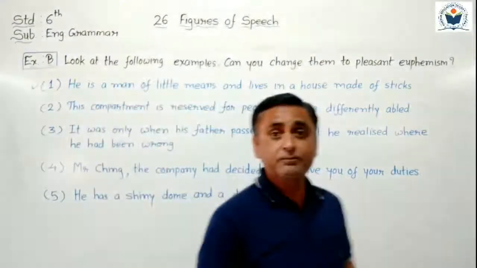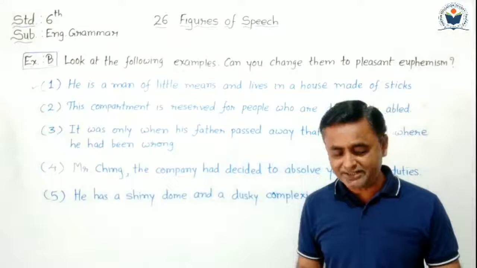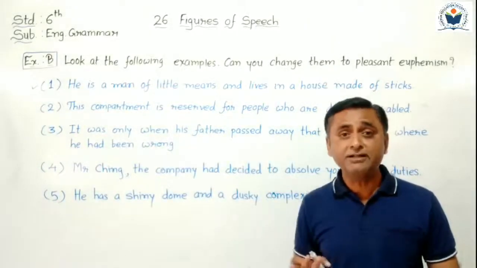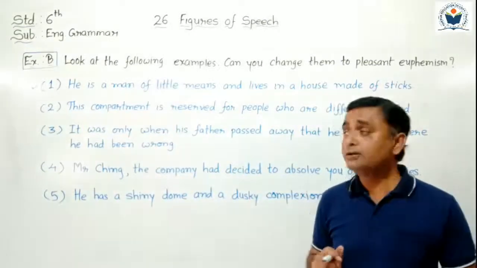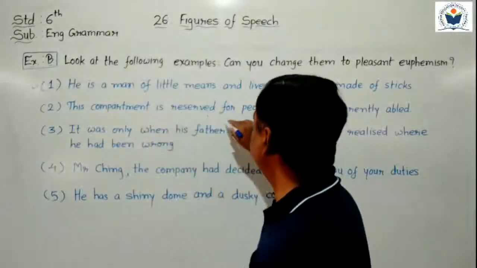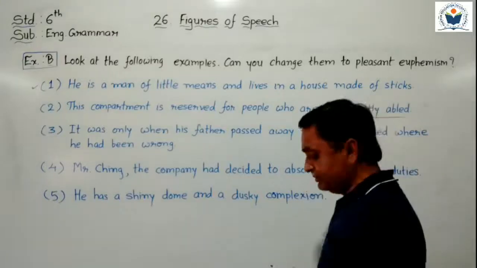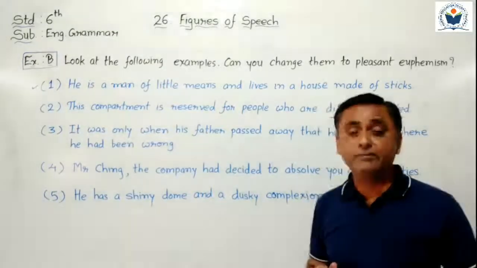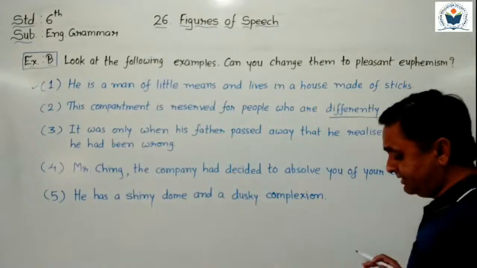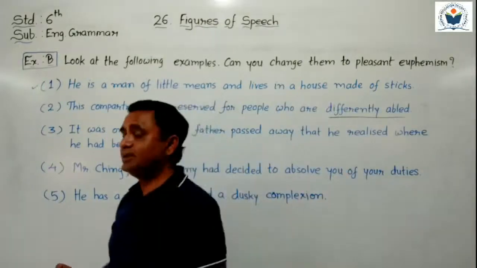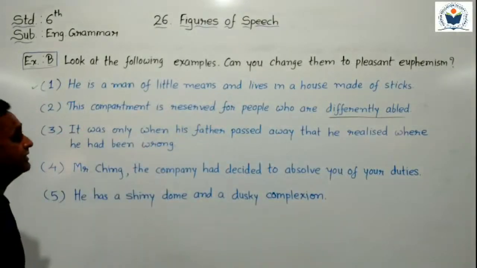Now second sentence from your textbook. This compartment is reserved for handicapped people. Unpleasant euphemism is given. Now we have to convert it to pleasant euphemism. So what's happened? This compartment is reserved for people who are differently abled. Differently abled I used as a pleasant euphemism. Okay, instead of handicap I used here differently abled as a pleasant euphemism. Okay, understand, student? So answer becomes like that. This compartment is reserved for people who are differently abled.